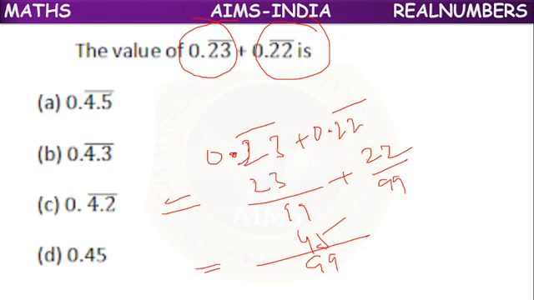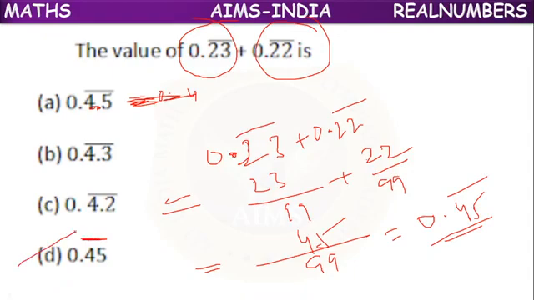45 by 99 means how to represent it is 0.45 bar. Sorry children, the decimal point should not be there in the first option. In the last option, you can take the bar here, 0.45 bar. So D option is the correct answer.